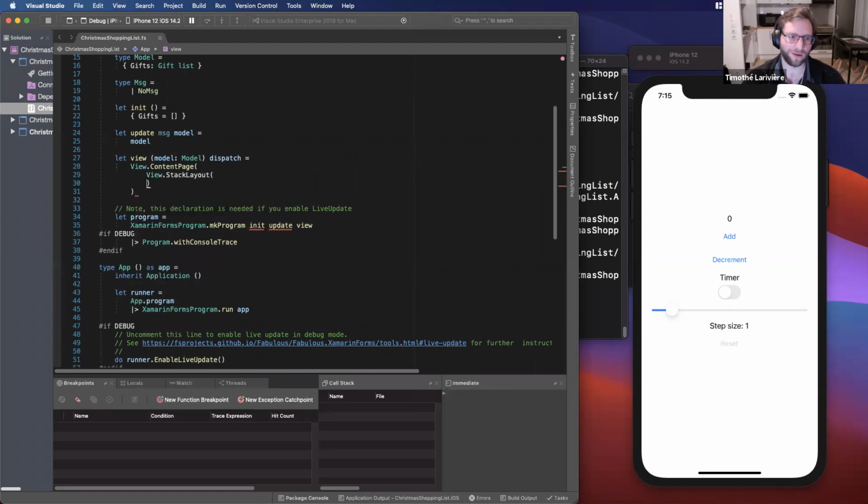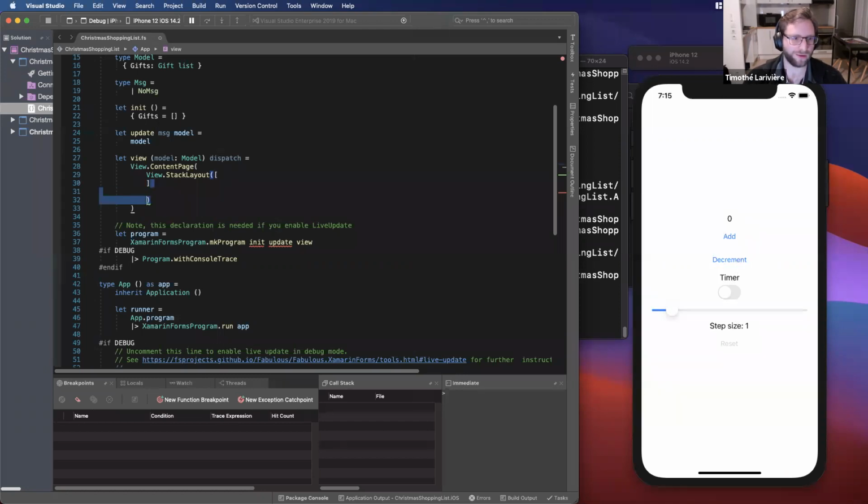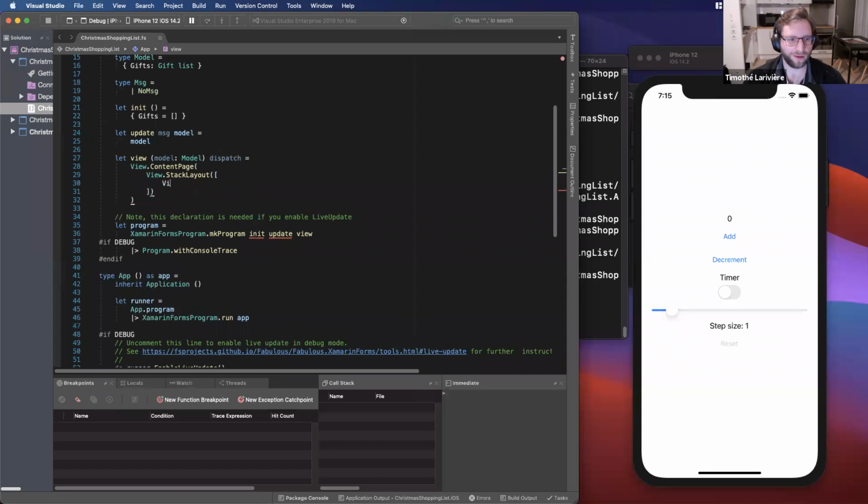So a stack layout, or something called a stack panel, is really just putting each child one below the other. So it's really just stacking them, either vertically or horizontally. So for now, let's just display a label that will be our title. So we would say, like, my Christmas shopping list.